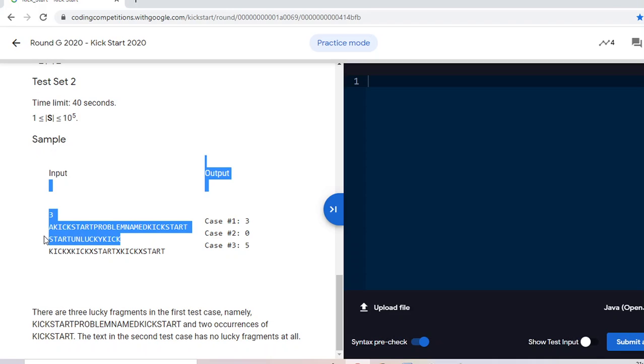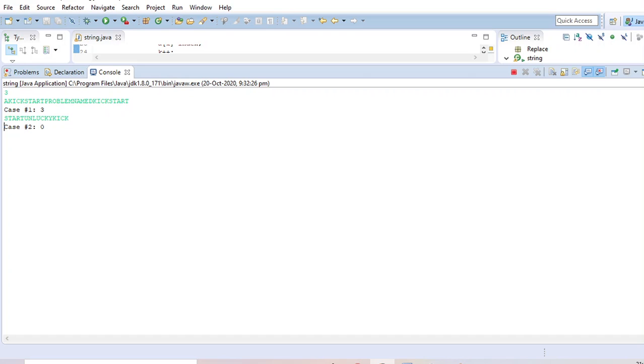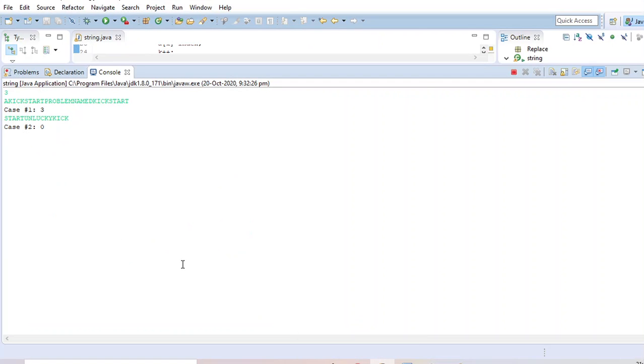Then the second one, this is 0, correct. And then the third one, this is 3. Okay, so my answer is correct.